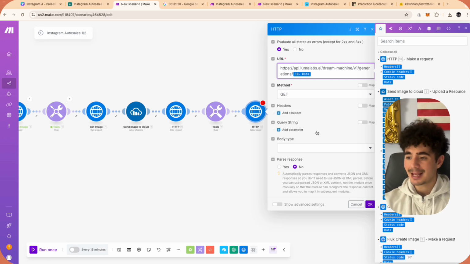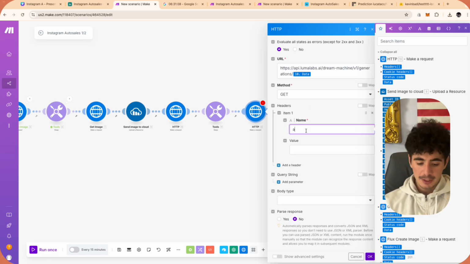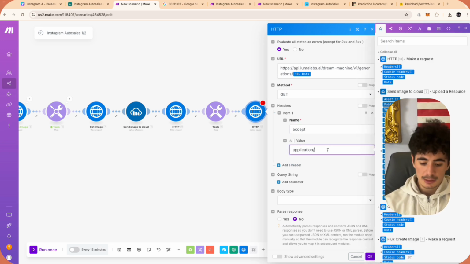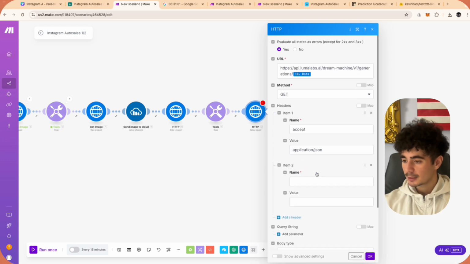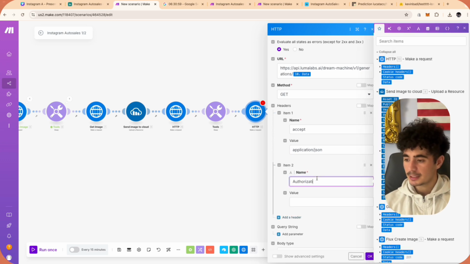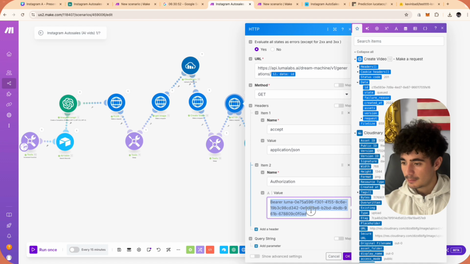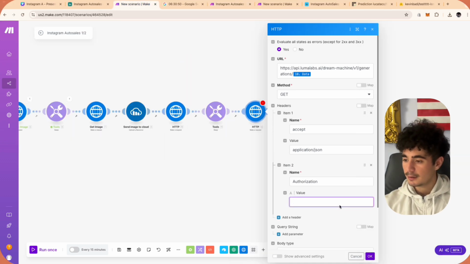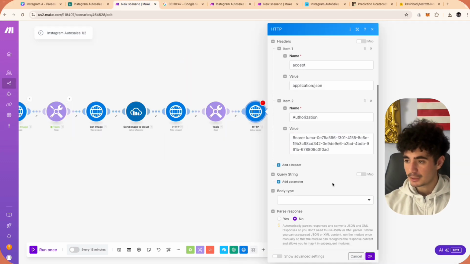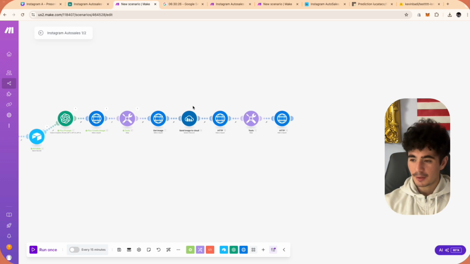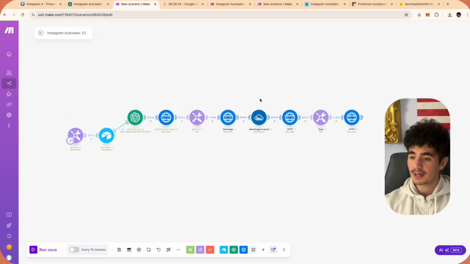And all we have to do now is add in those headers that we need. So the first header is accept, application/JSON. And the second one is your API key again. So authorization, and then you're going to do the bearer and the API key. So I'm just going to go and grab that from my finished automation that you guys have, and then we're going to paste that in. Okay, so now the headers are done, and then we're just going to click parse response as yes, and we're going to click OK. So we're just going to save this entire automation one more time, and I think we've gotten far enough where we should actually test it out and see what happens.